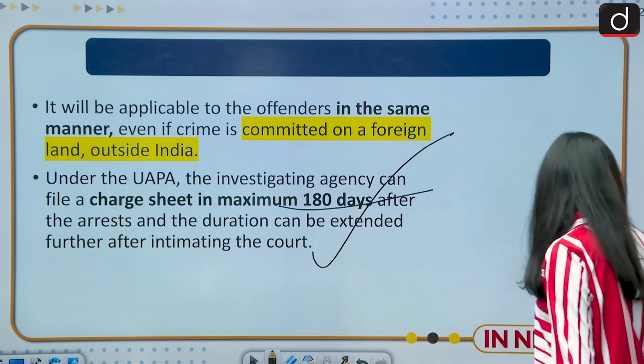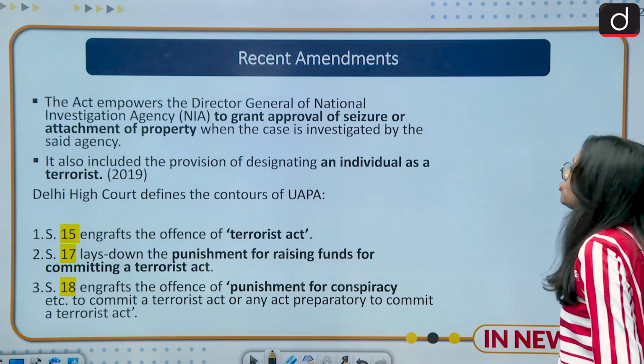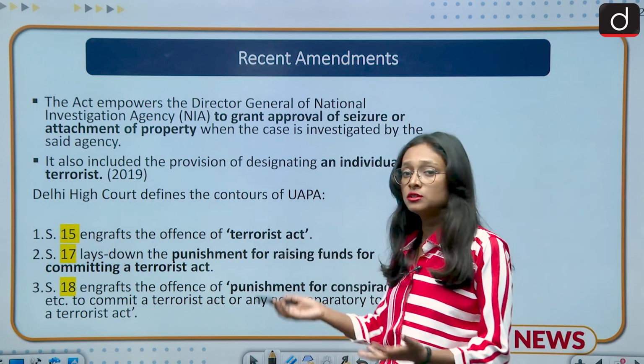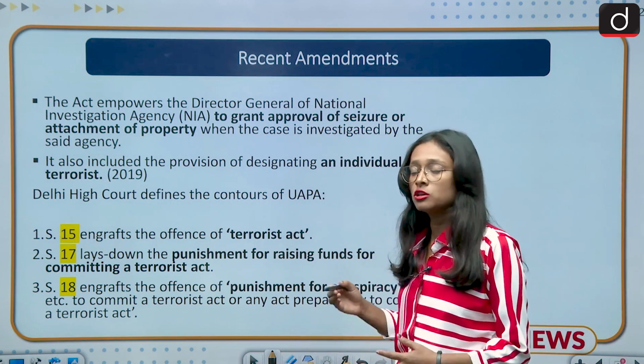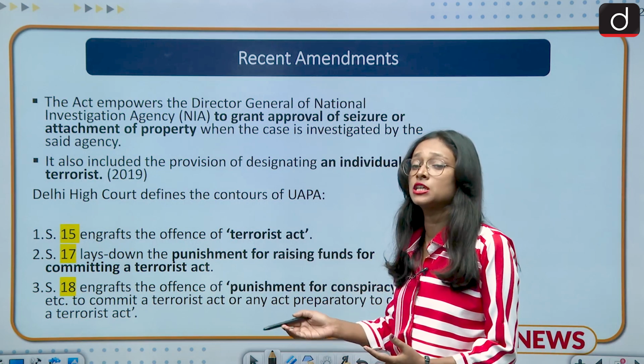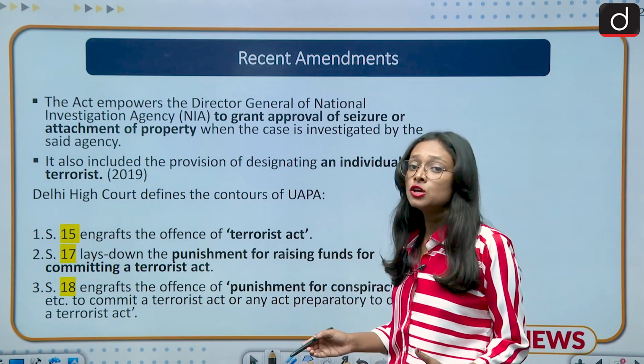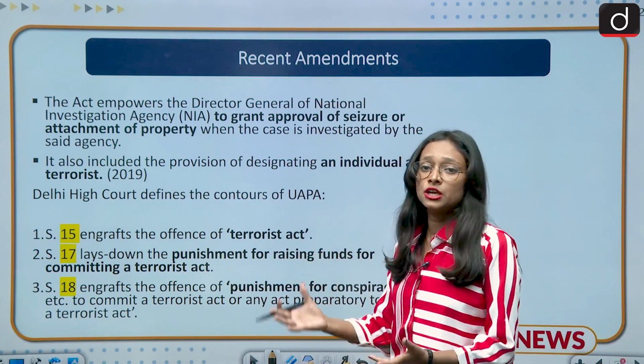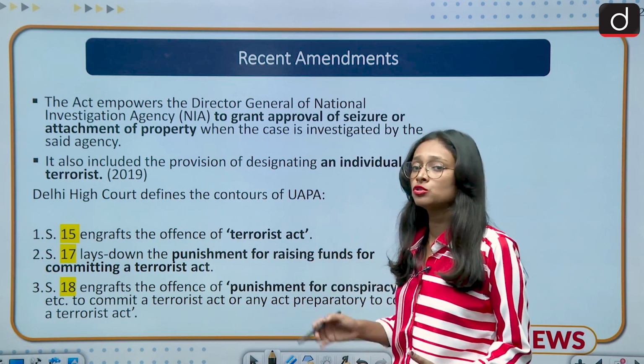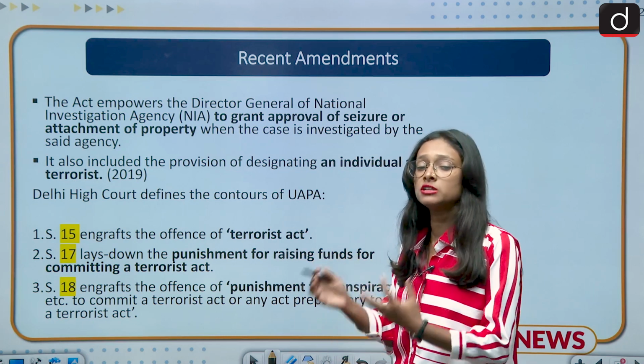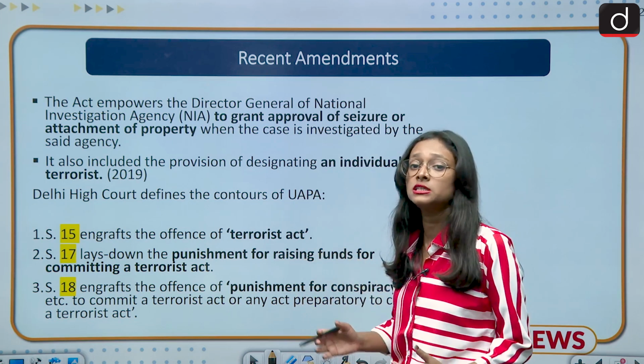Moving to the next slide, what are the recent amendments to the UAPA Act? In 2019 there was an amendment which created much debate in mainstream media. So what are the debates and controversies related to the UAPA? The first thing is that it also allows designating an individual person as a terrorist.